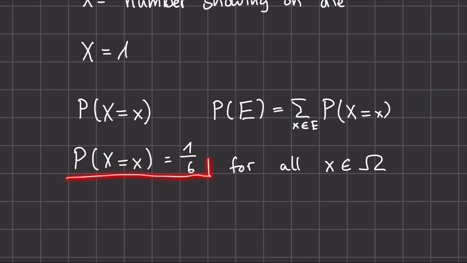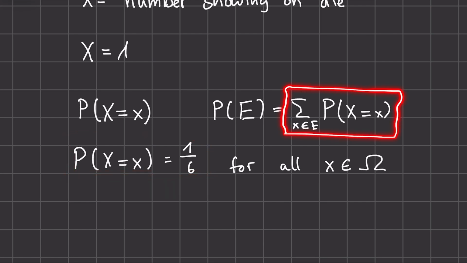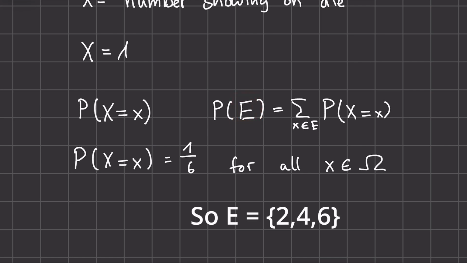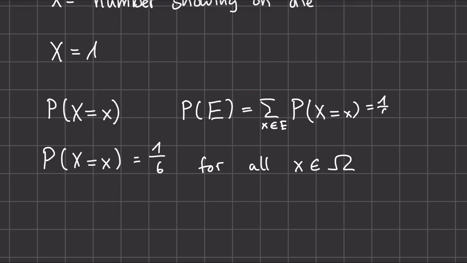And then using this probability 1/6 and inserting it into the sum for our event where we get an even number, we will get the sum 1/6 plus 1/6 plus 1/6, which is 1/2. So 50% of the time, the number showing on the die will be even.